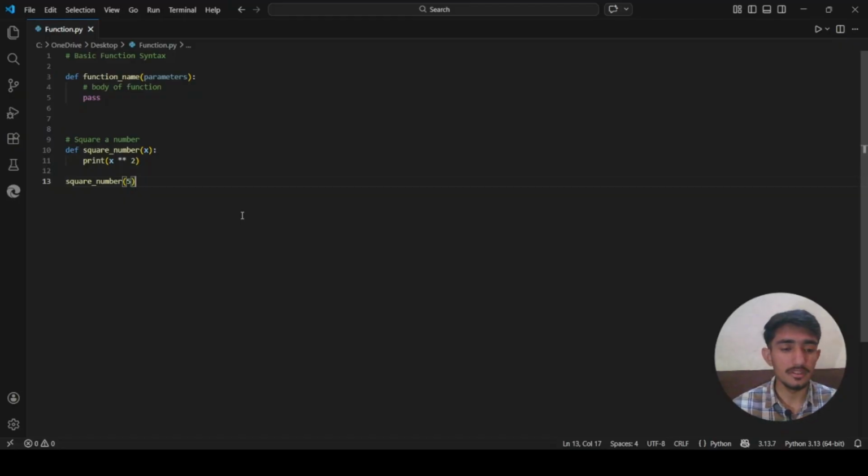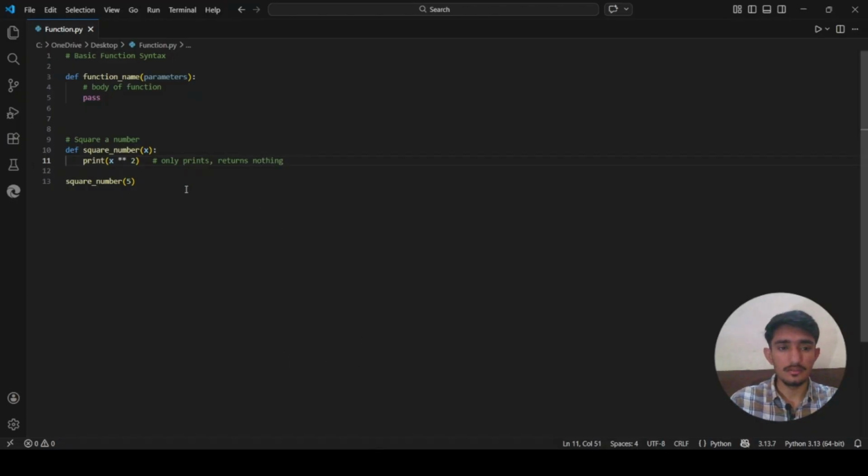What is the difference between using a print statement in the function or using a return statement inside a function? Let's see what happens if we try to store the result of our function. First, let me break it down by writing some comments. What does this line do? This line only prints. It returns nothing.